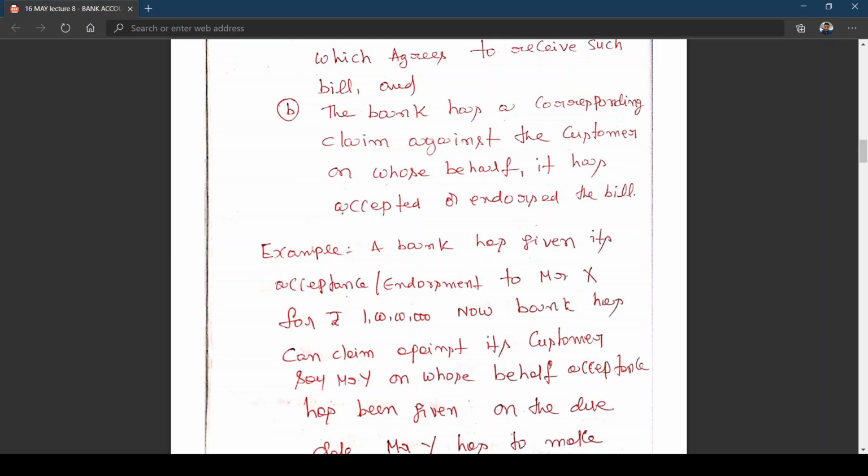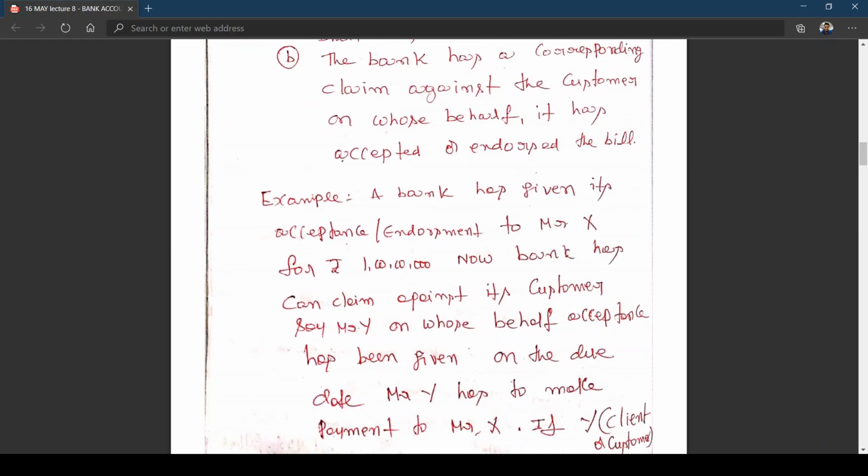Bank can claim, sorry, it's a mistake there, not "bank has". The bank can claim against its customer, say Mr. Y, on whose behalf acceptance has been given. Got it? That means bank has given acceptance to X. Who is X? He is a customer of Y, or a party to whom Y owes the money. Mr. Y owes the money to X.